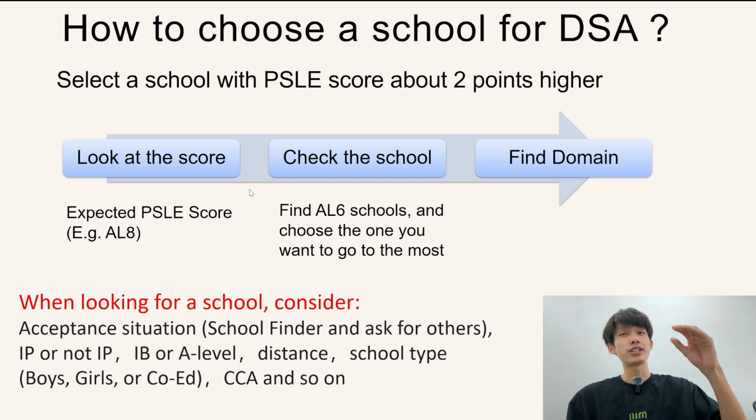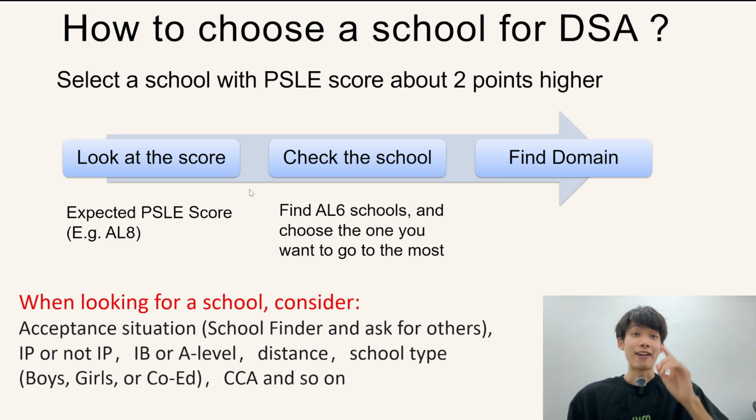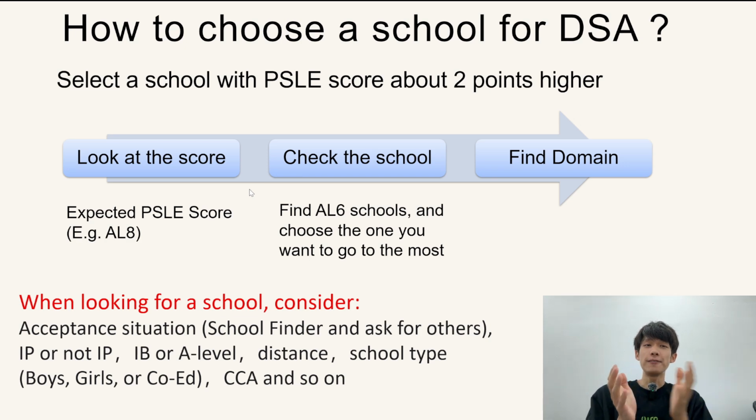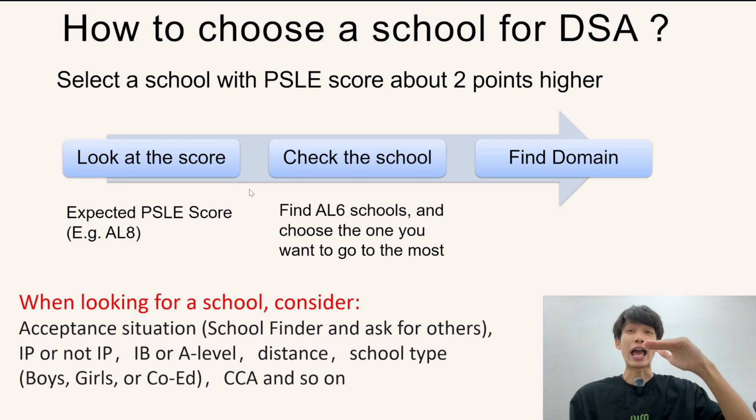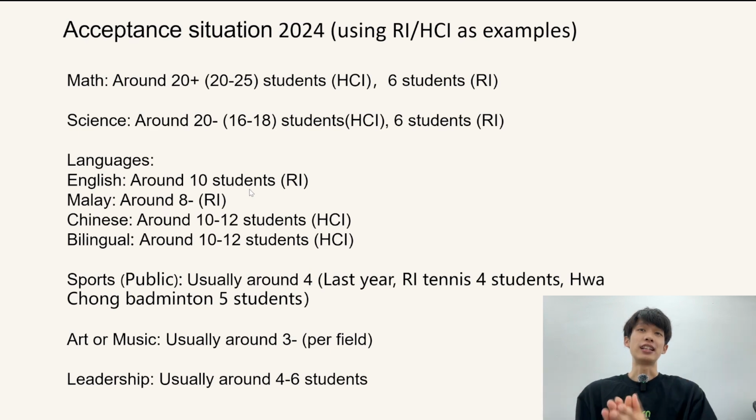Then after choosing the best school I want, from that school, let's find out if there are any domains we can apply for. So what happens if in that school, there's no such domain I can apply for? In that case, we move on to the next school and repeat the process. That can cover the majority of schools, and since we have the data from RI and Hwa Chong, let's use their data to make an estimation.